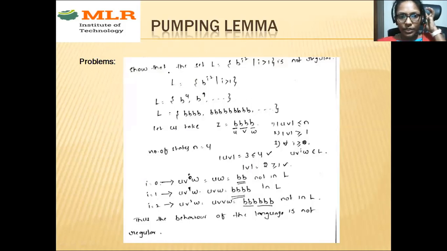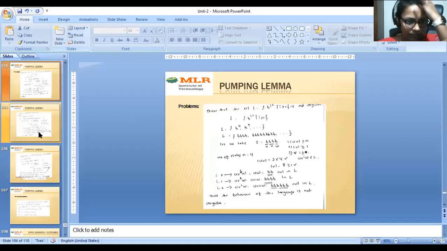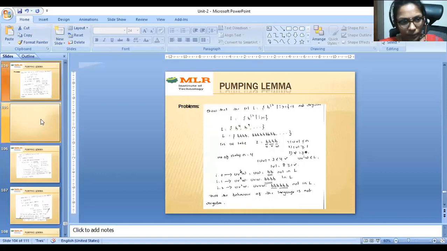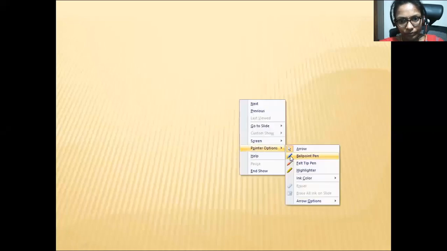So the first problem is: show that L = b^(i²), where i is greater than 1, is not regular. So first try to write the language. We'll take one empty slide, then we'll try to solve this. So L is equal to b power i squared, where i is greater than 1. So we'll write the language first.